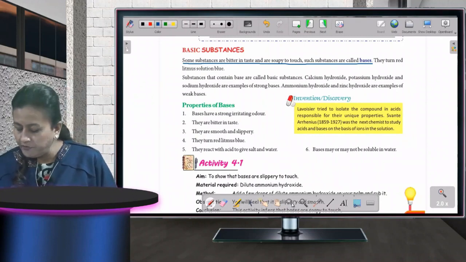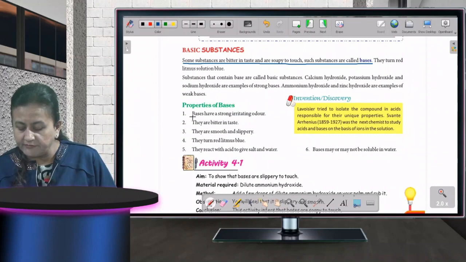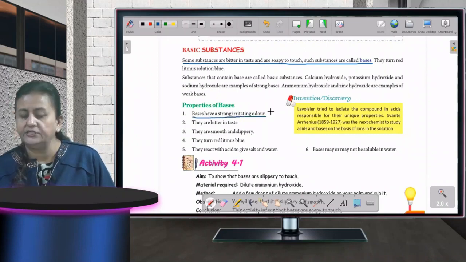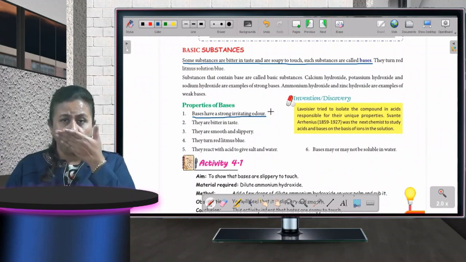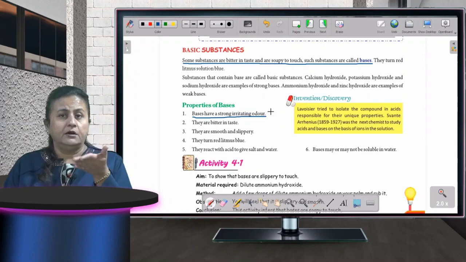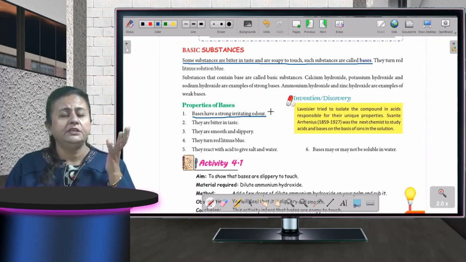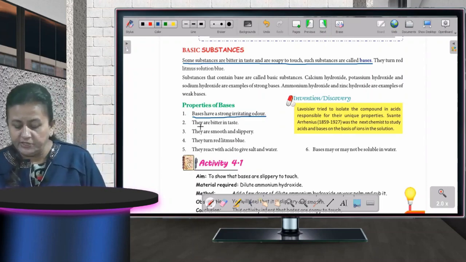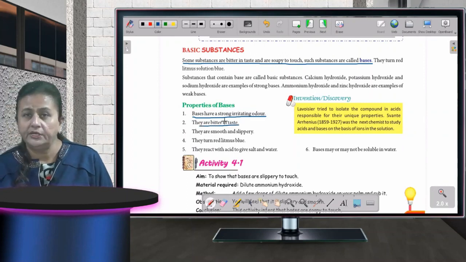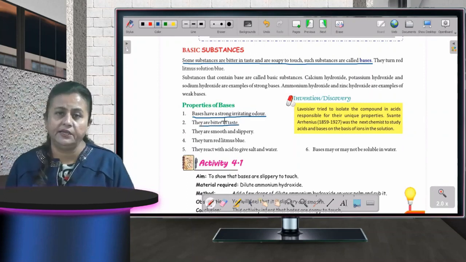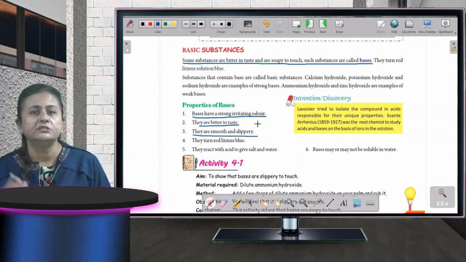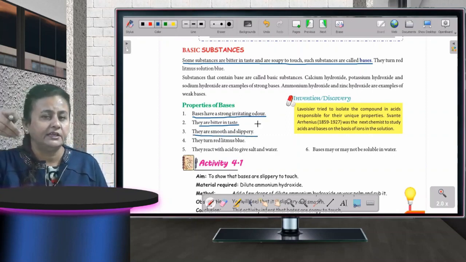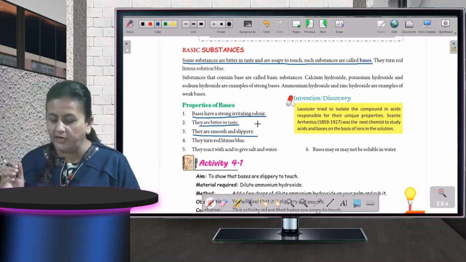Now, properties of bases. Bases have a strong irritating odor. Odor is smell. अगर आप bases का smell देखेंगे तो बहुत तेज smell आती है. You will be closing your nose because उसकी smell इतनी तेज होती है. ठीक है ना? They are bitter in taste. As I told you, anything which is bitter in taste is basic in nature. They are smooth and slippery. बहुत smooth होते हैं, slippery होती है. The moment you touch, ऐसे लगेगा they are getting away from your hand.